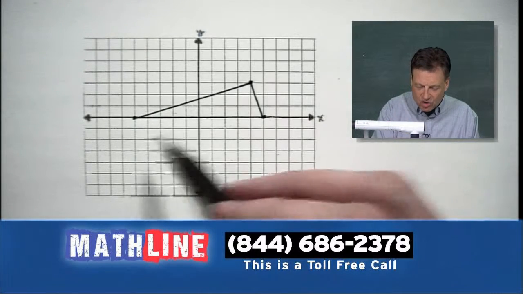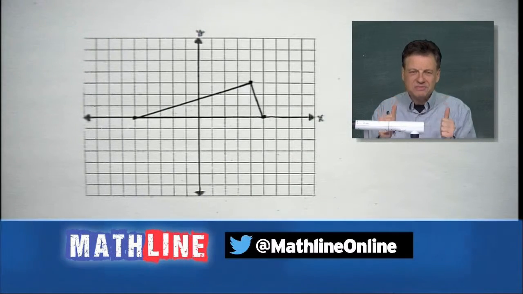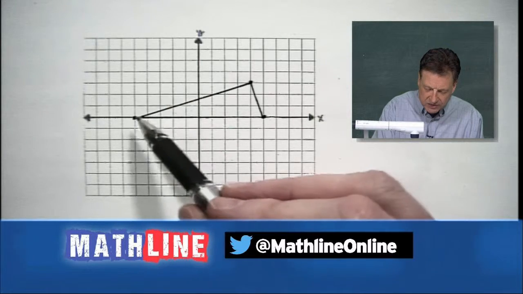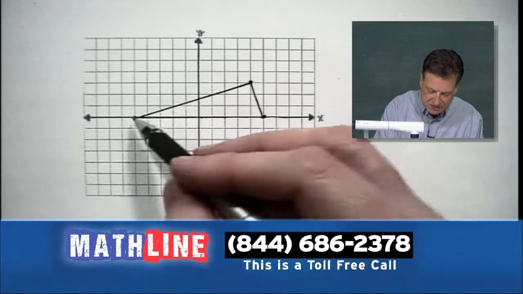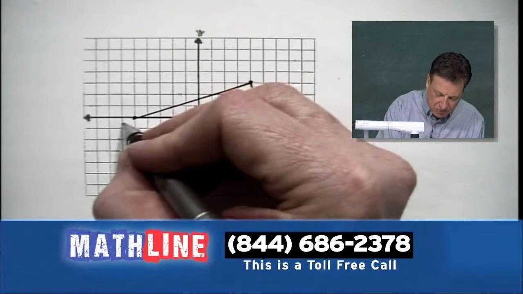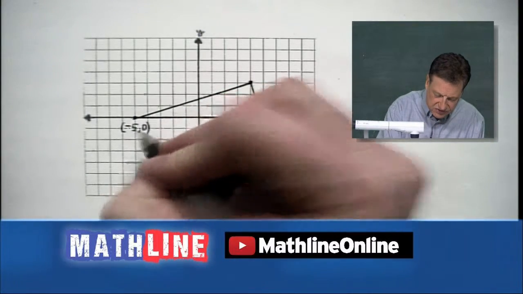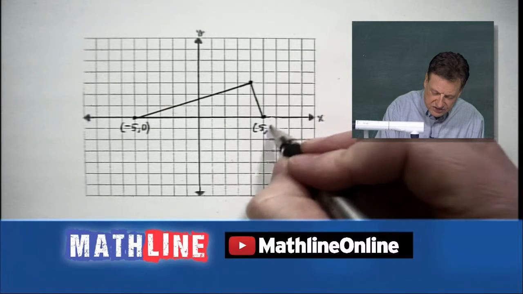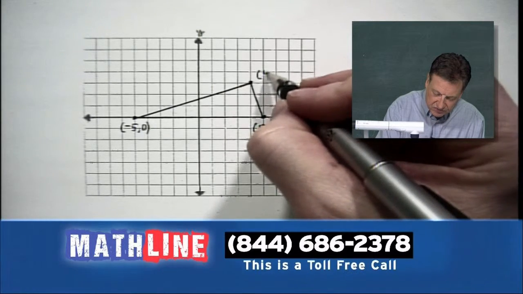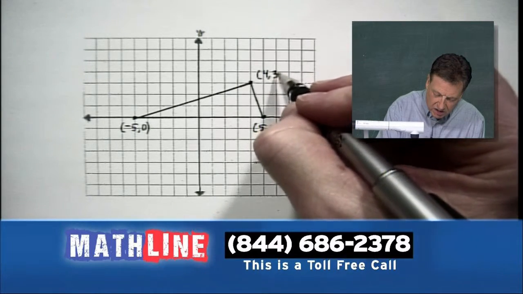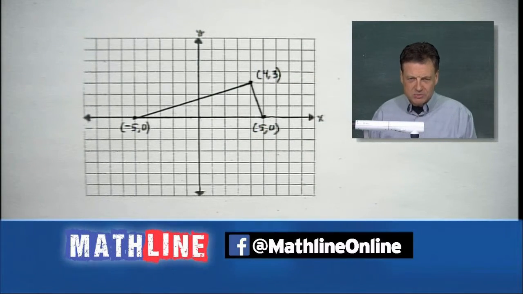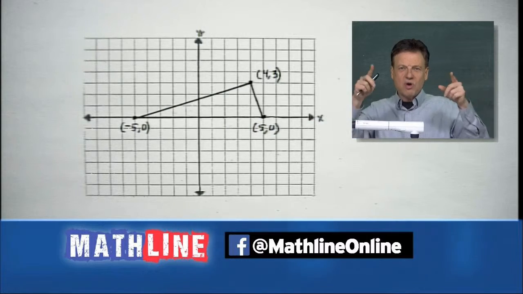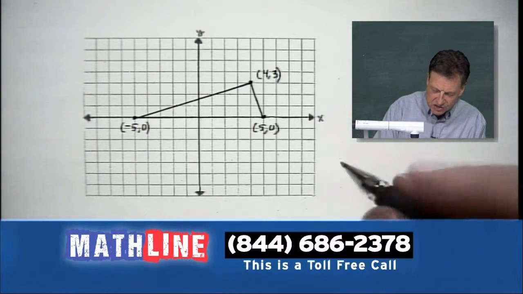And since we're on a grid, we've got some help. We've got some assistance here. What we can do is figure out the slopes of these line segments, or these sides, if you will. Now remember, this point out here is what? -5, 0. This one is 5, 0. And this is 4, 3. Okay? So let's play the slope game. What slope? Everybody got it? Rise over run. So let's see what we have.